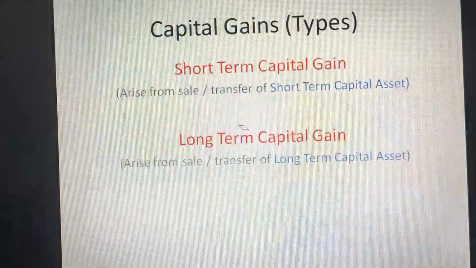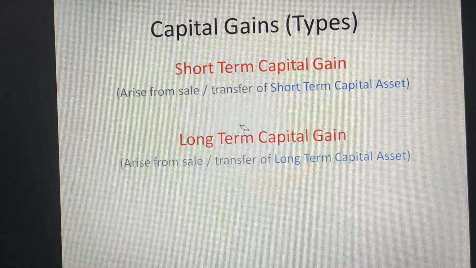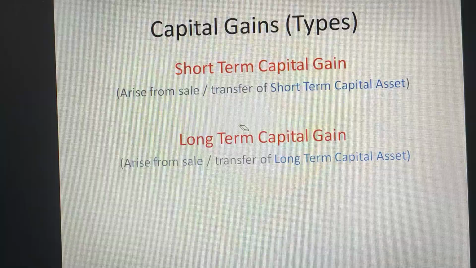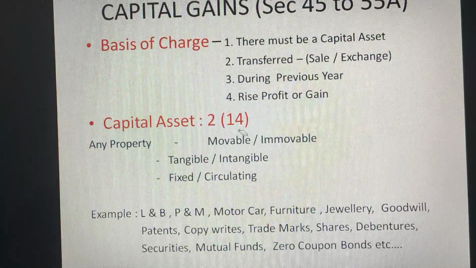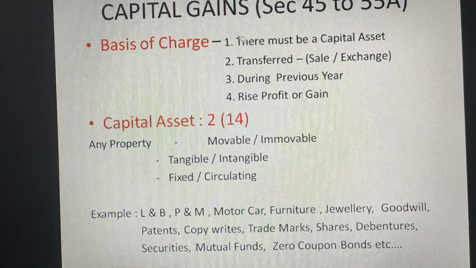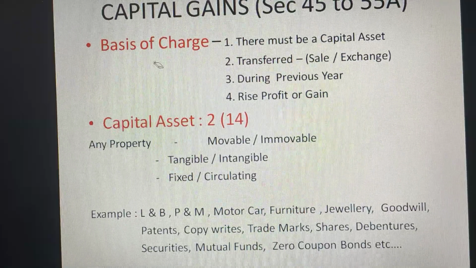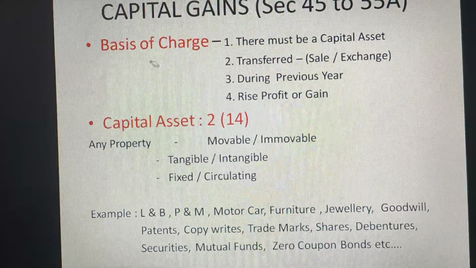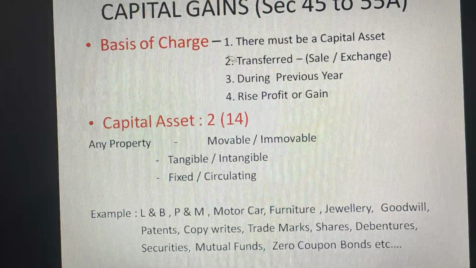In the next class we will see the format, how to calculate short-term capital gain and long-term capital gain. Just a quick revision from the beginning. So what is capital gain? Any gain which arises from sale of capital assets is called capital gain. When will it be charged under income from capital gains? 4 conditions are there.